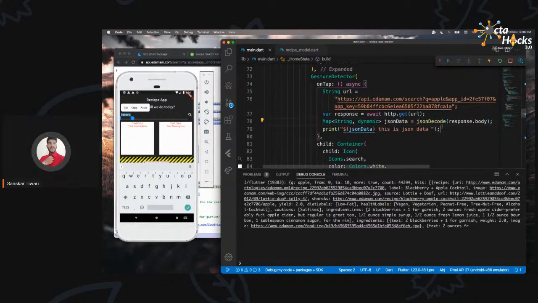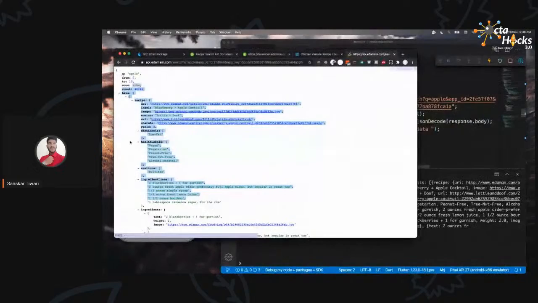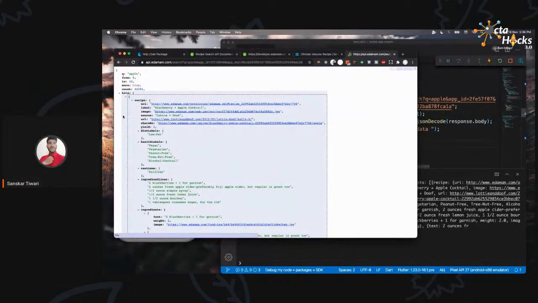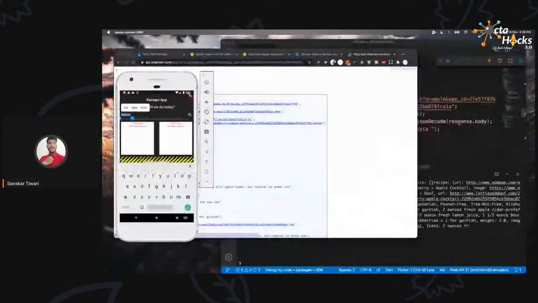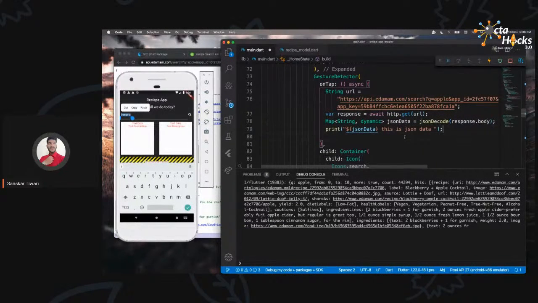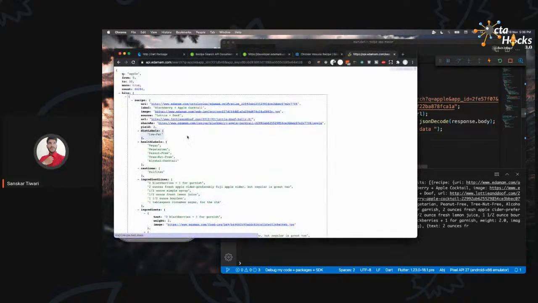Okay, so now, as I said before, the reason why I spent quite a lot of time explaining how this whole map collection works is that we need it right now to extract the data from that whole raw JSON which we have, to get what we actually need. One thing you can see is that the first thing being returned is a map, right? It's not a collection of maps, it is a map.